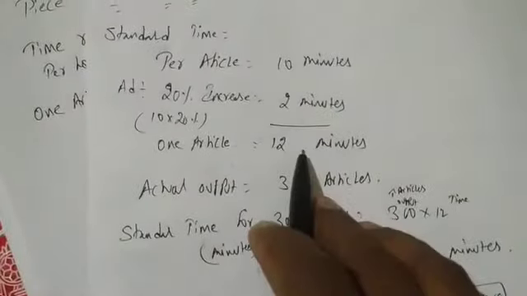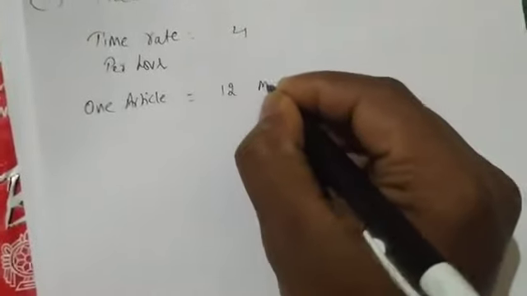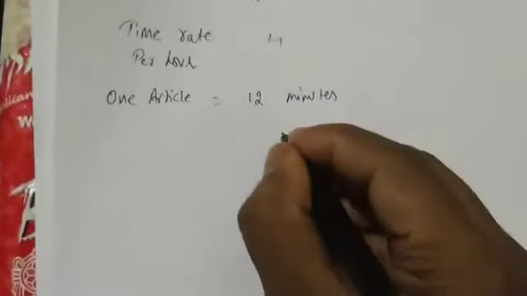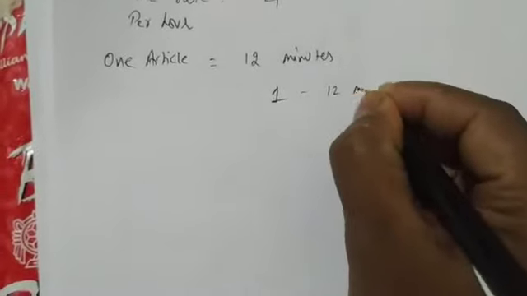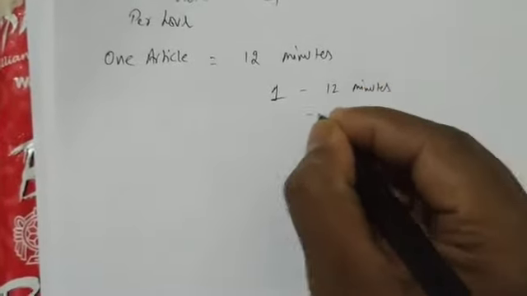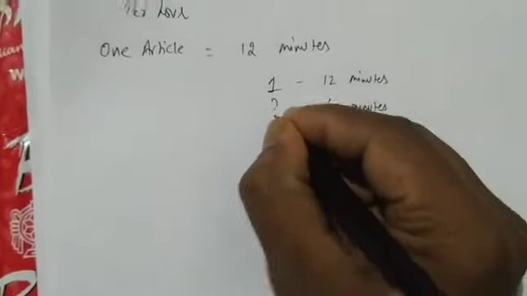We have done it here, right? To produce one article, time taken is 12 minutes. Then in 60 minutes, how many articles would we have made?